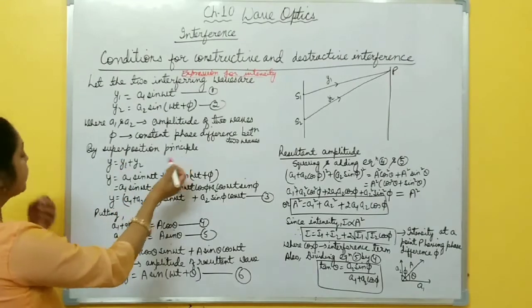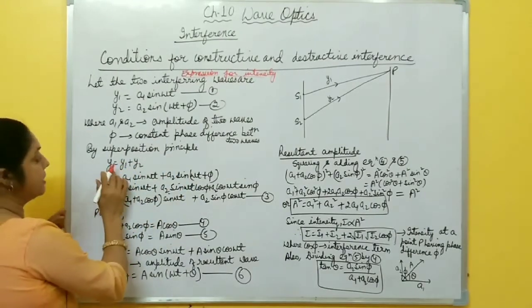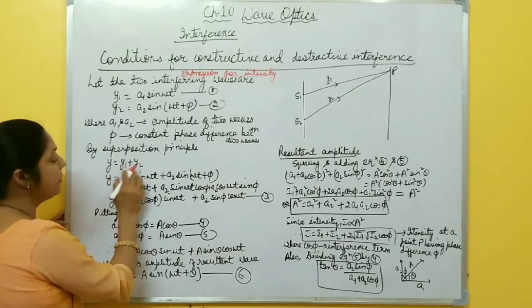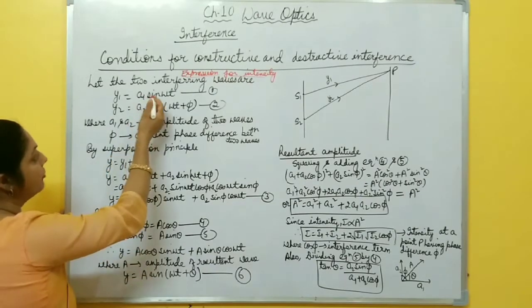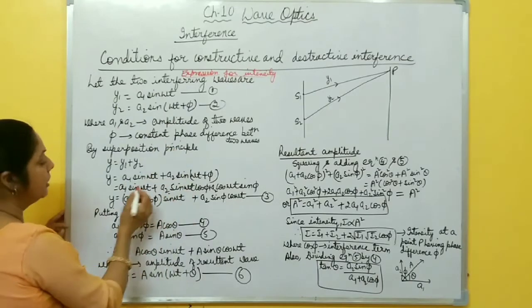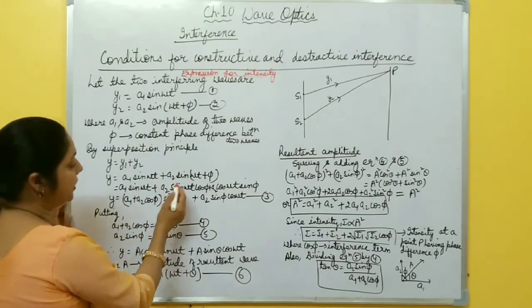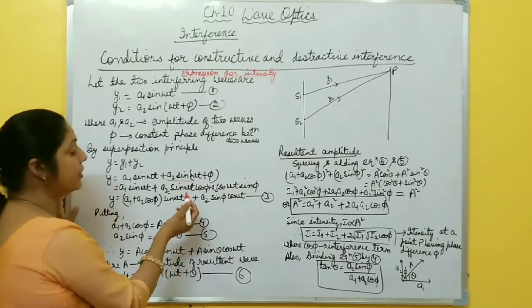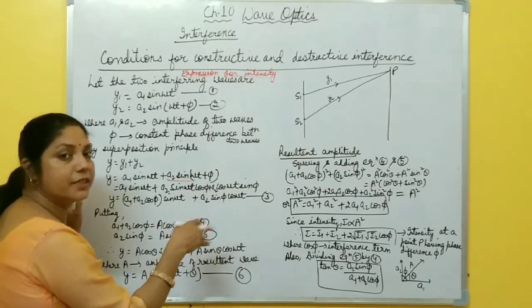Now by the superposition principle, the total displacement, the resultant displacement, is what? Displacement due to individual waves, y1 plus y2. You write y1 from here and y2 also. After adding these two, you open this one, a2 sin(omega t plus phi). Sin(a plus b) is what? Sin a cos b plus cos a sin b.